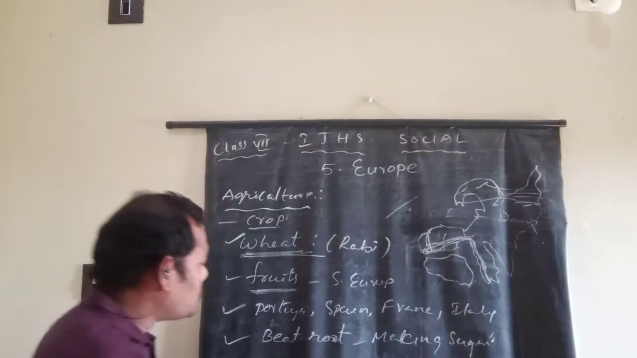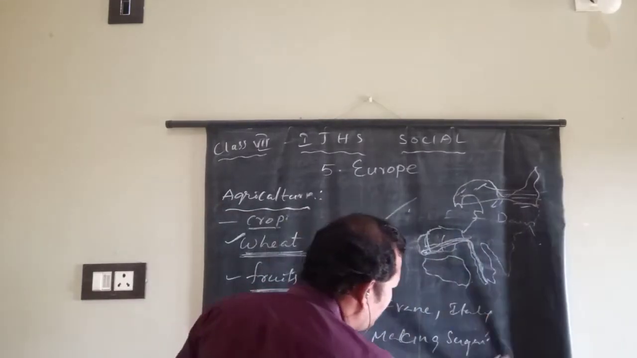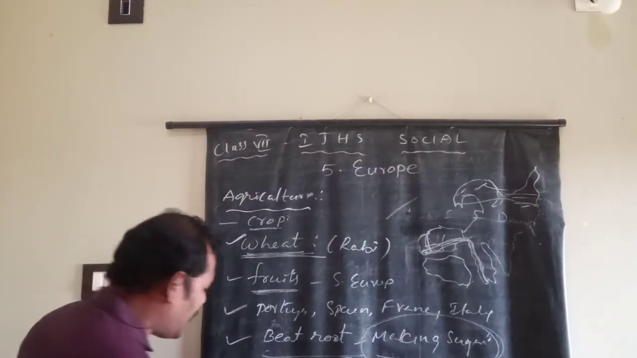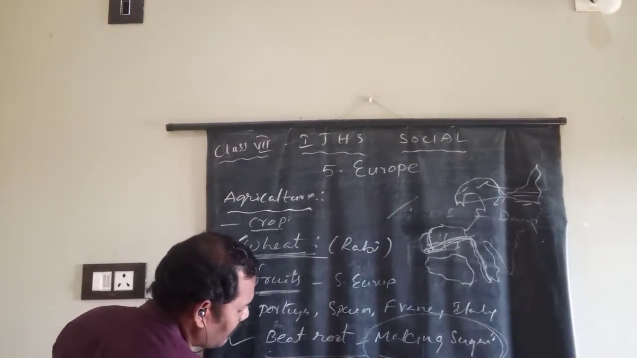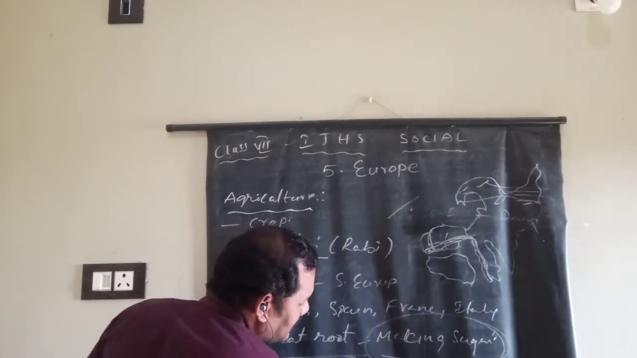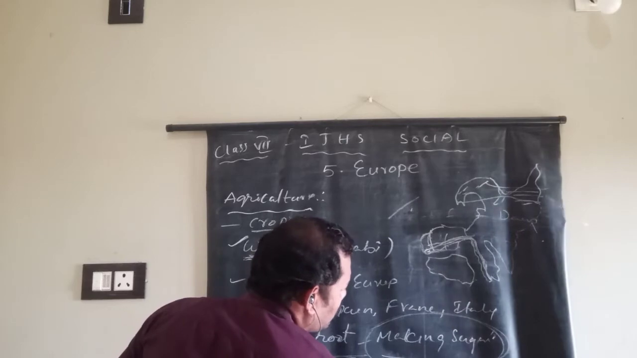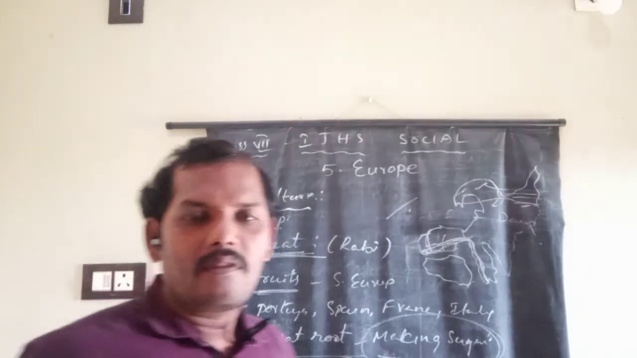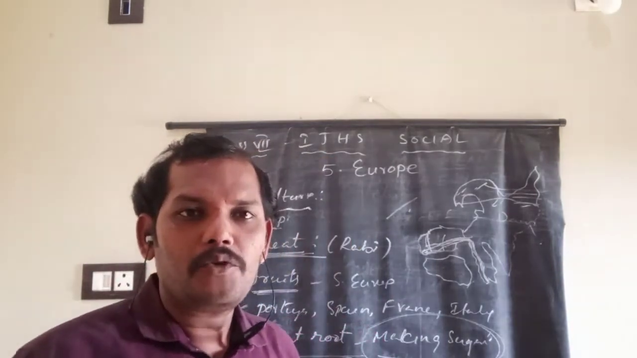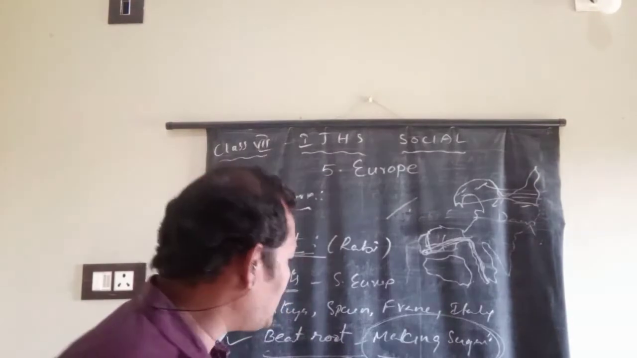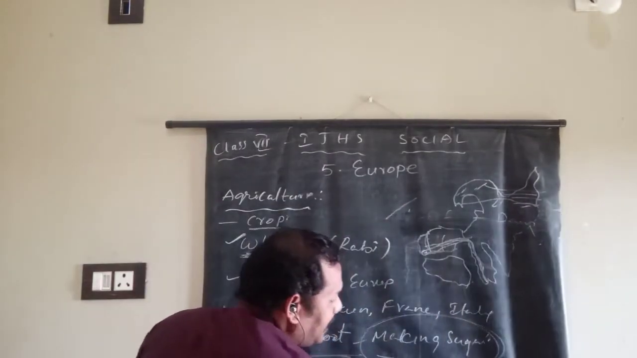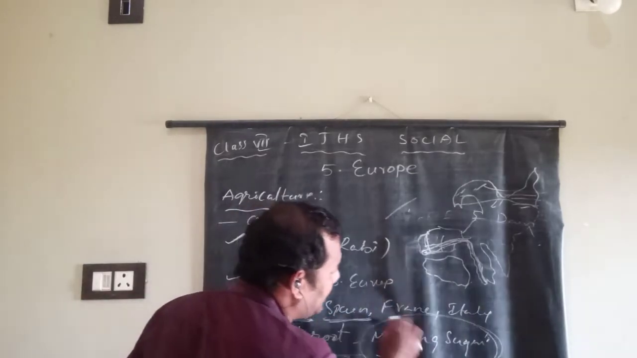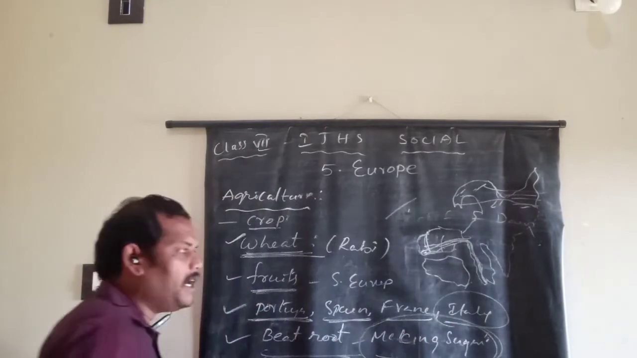How does the beetroot help the people? The beetroots are used for making of sugar. In which areas? Russia, Germany, Ukraine. In which countries in Europe is sugar made with beetroot? Russia, Germany, Ukraine. Fruits are grown in which countries? Portugal, Spain, France, and Italy.